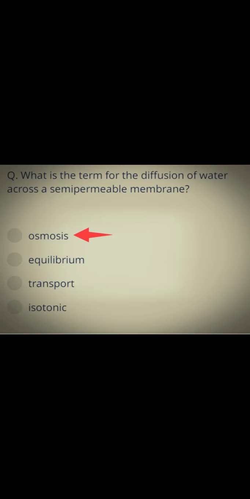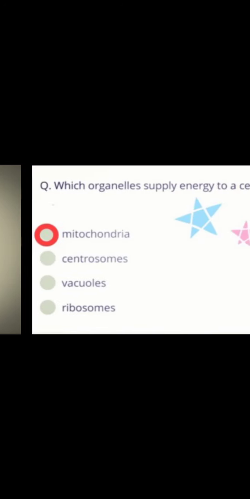What is the term for the diffusion of water across a semi-permeable membrane? Osmosis. Which organelles supply energy to a cell? Mitochondria. Which phrase best describes the property of selective permeability? Some molecules pass.